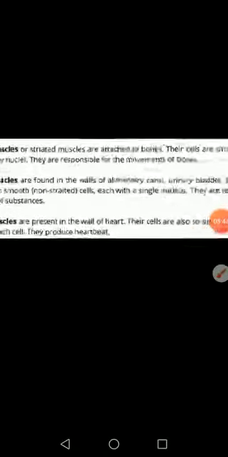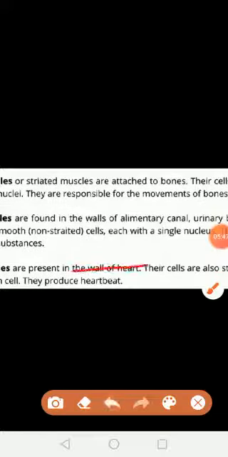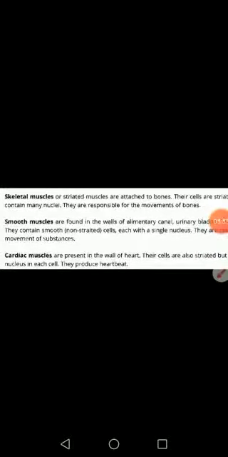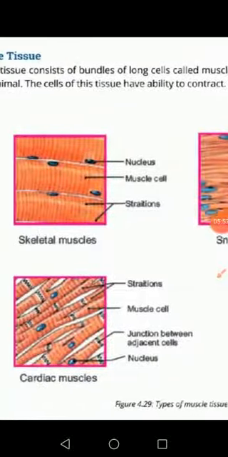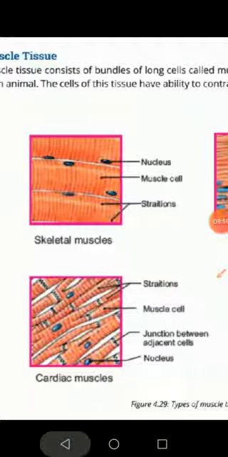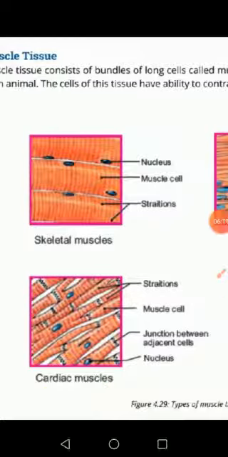The next type of muscle is the cardiac muscle. As its name suggests, cardiac muscle is present in the wall of the heart. They are also striated, but a single nucleus is present in each cell.